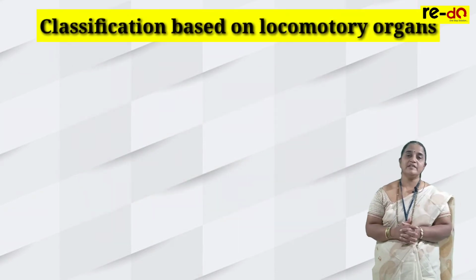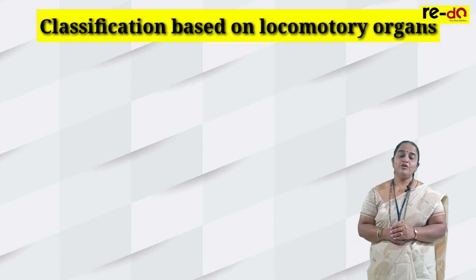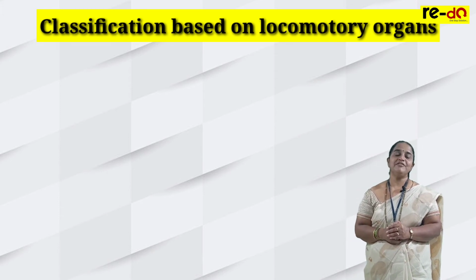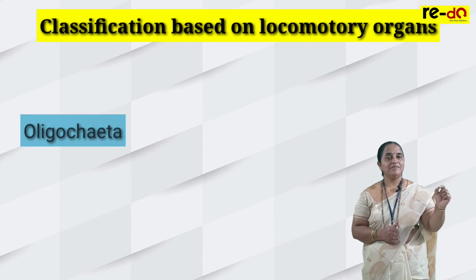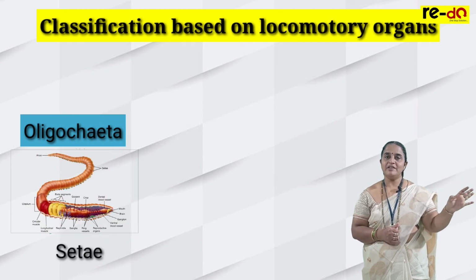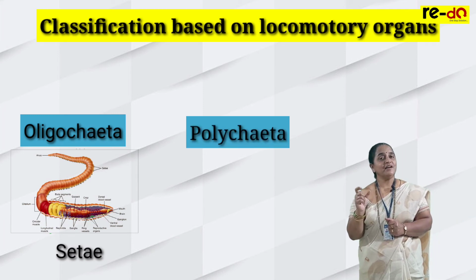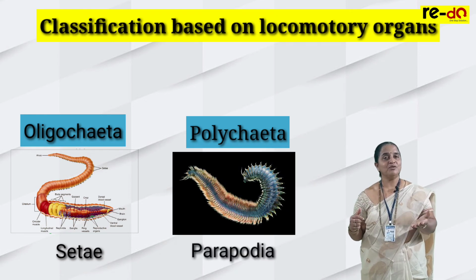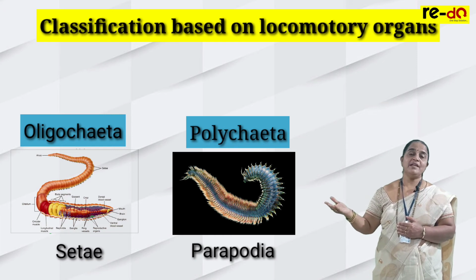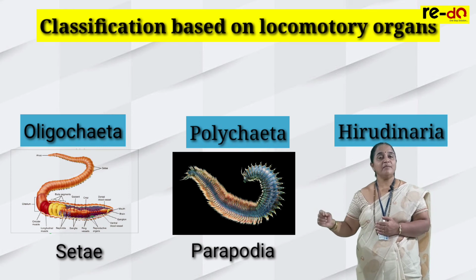Based on locomotory organs, phylum Annelida is classified in 3 groups. As I told you, Pheretima posthuma is the scientific name of earthworm. It belongs to Oligochaeta. This is name of the class under Annelida. Animals are included having setae for locomotion. Then comes Polychaeta, it is name of the class. Nereis is the example. Here animal has parapodia for locomotion. And then third group in Annelida is Hirudinaria, the animals with the suckers. Example is leech.